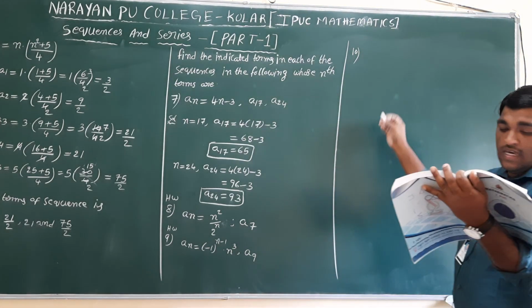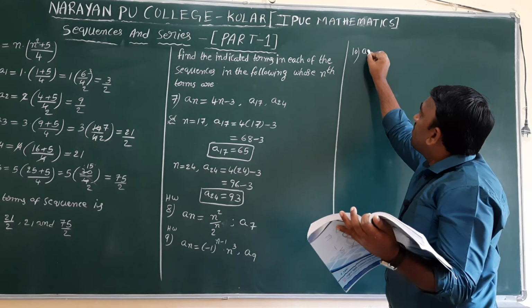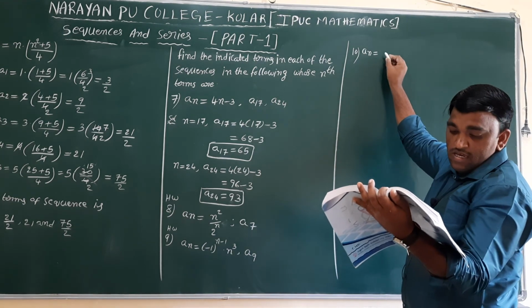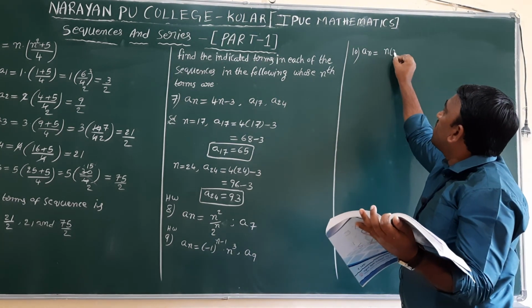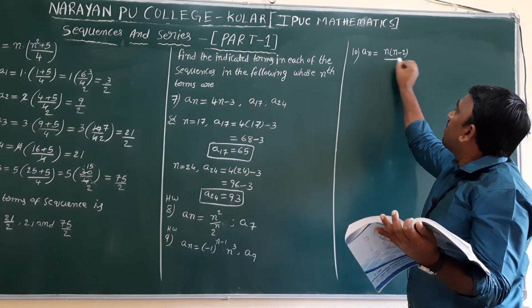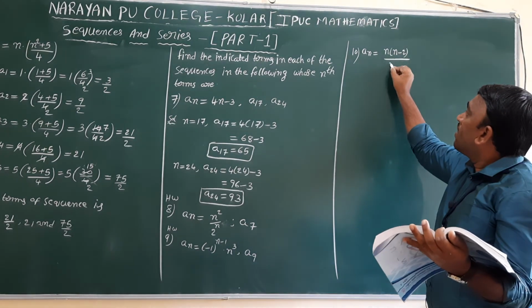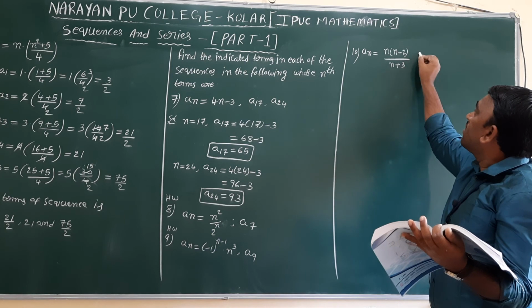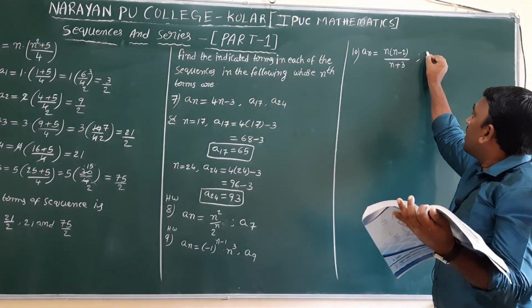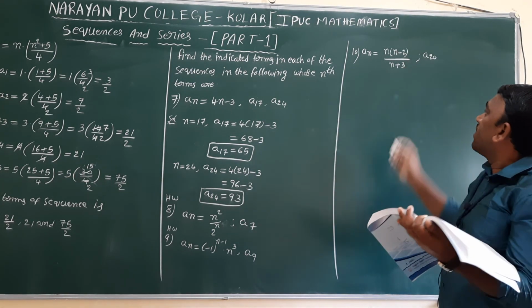10th question, an equal to n into n minus 2 divided by n plus 3, is asking a20.